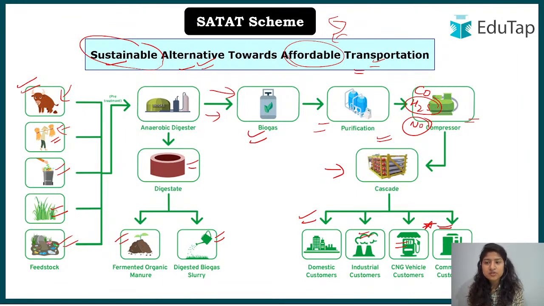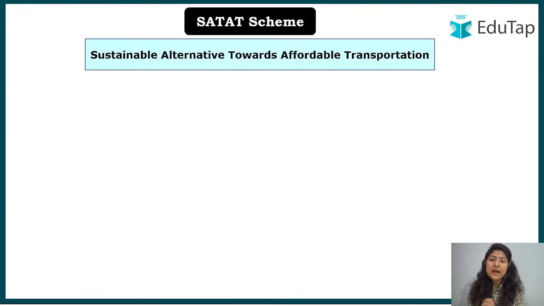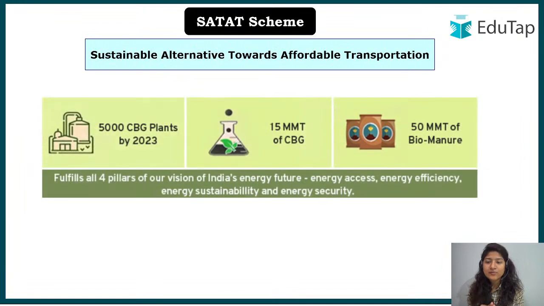So we have understood this is about searching for an alternative fuel, and we also know how this fuel will come. It will come from bioorganic waste. Now here we are talking about the aim of this particular scheme. This is 5000 CBG plants. What are these CBG plants? These are compressed biogas. Compressed, why? Because we want it in cascades or cylinders, in normal language.